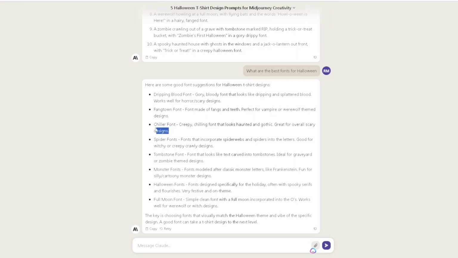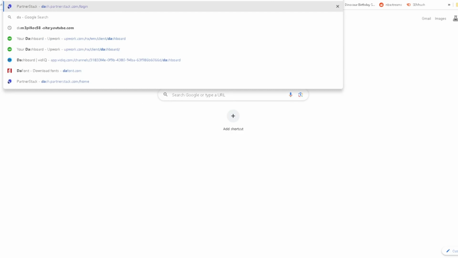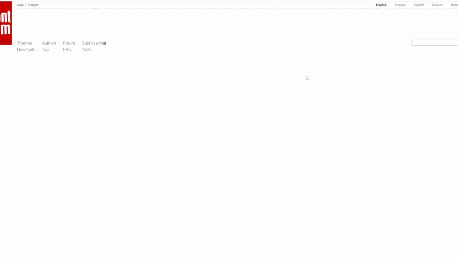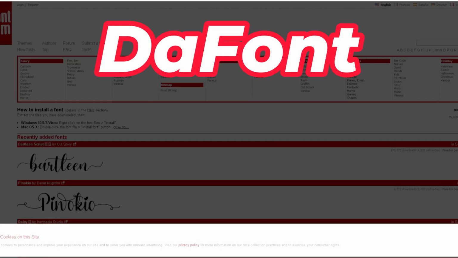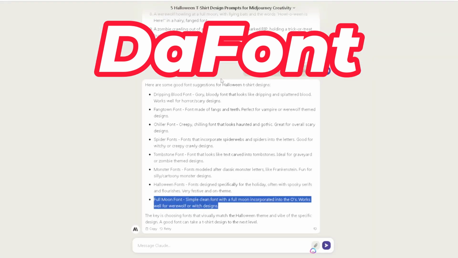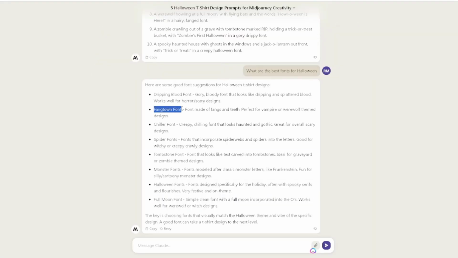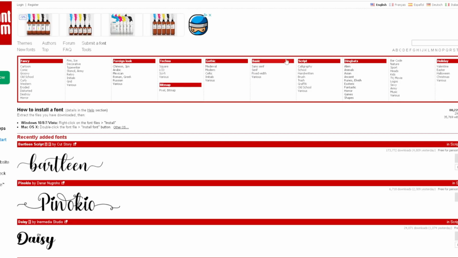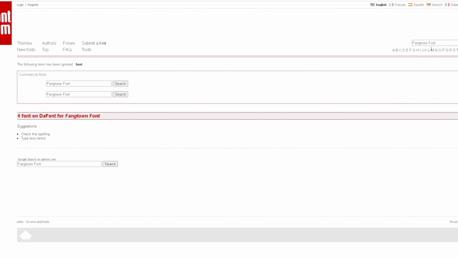It's giving you all the info that you would normally search for and try to come up with different ideas, maybe using Pinterest or something like that. But now you have the technology of AI to help you with these types of fonts. And then you can go into more detail. Let's say you want to come over here to dafont.com, and let's say a dripping blood font, if this is an actual font, you want to search it, let's see if anything pops up.